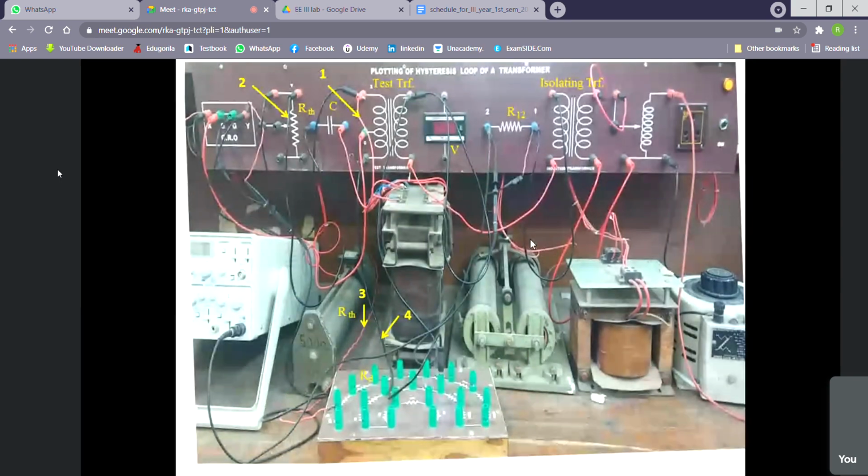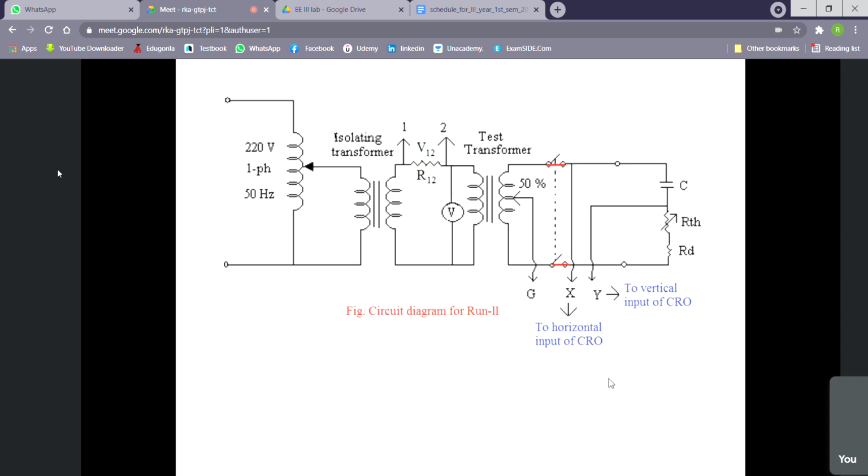So if we make the circuit, this is the isolating transformer, R12, test transformer. This much we have done in our run 1. Second is the RC circuit. This is the C, this is the R. Okay. And this is the CRO. So what was our circuit? We have to make this secondary circuit along with the primary one.